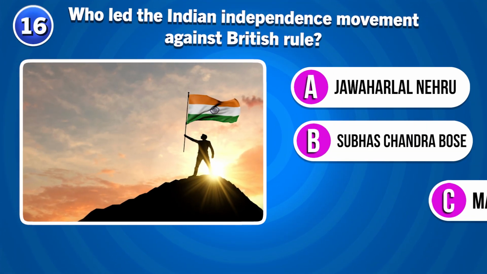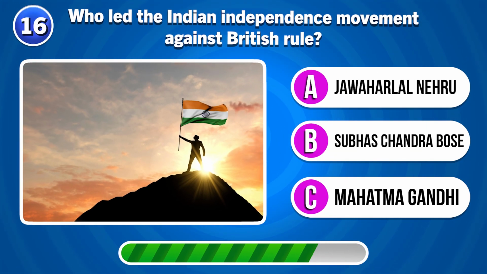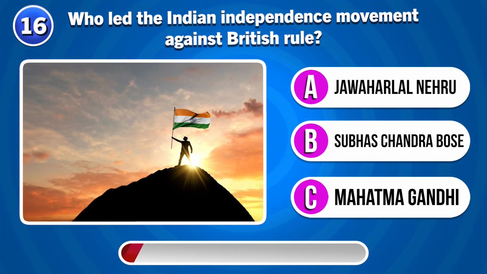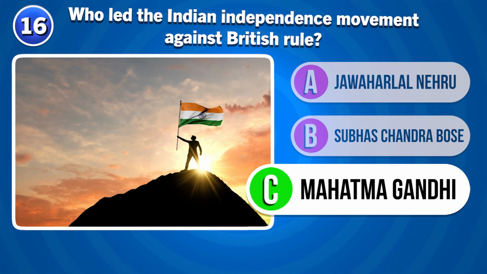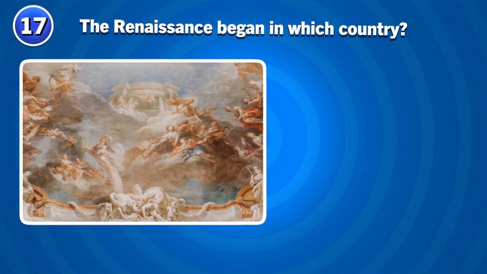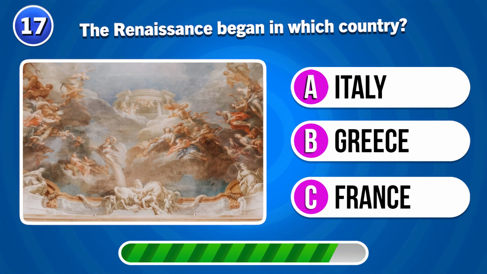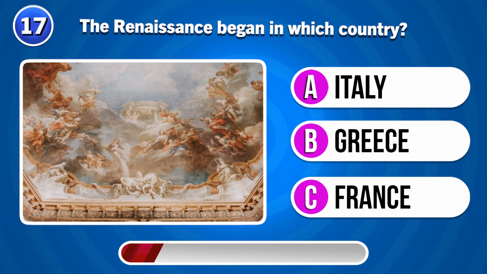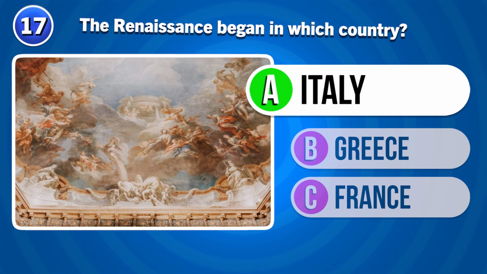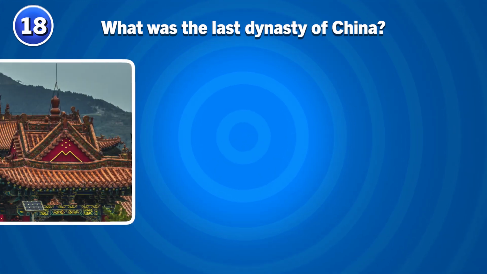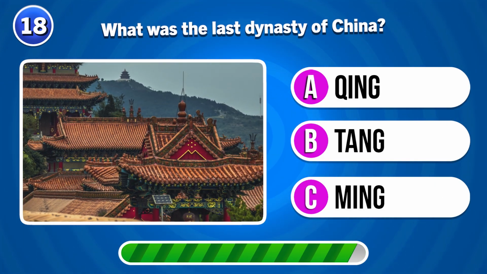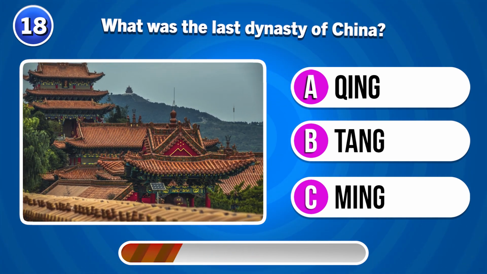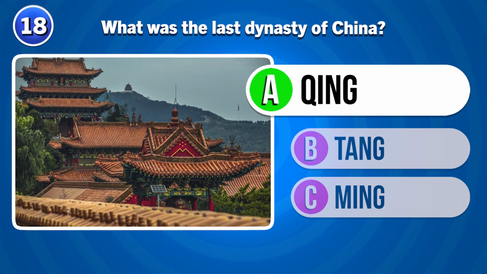Who led the Indian independence movement against British rule? Mahatma Gandhi. The Renaissance began in which country? In Italy. What was the last dynasty of China? Answer A. Qing.